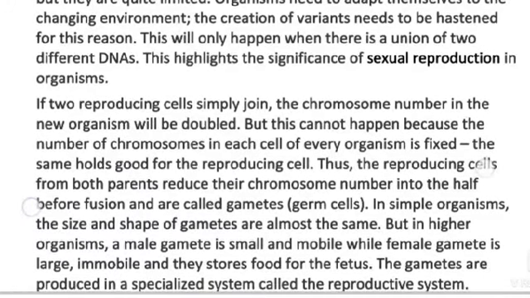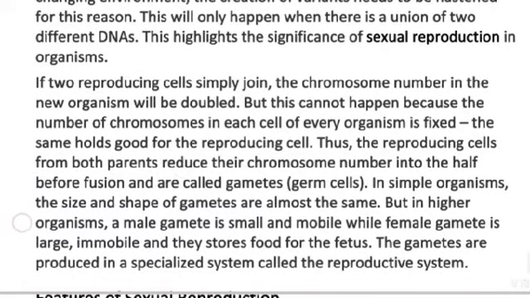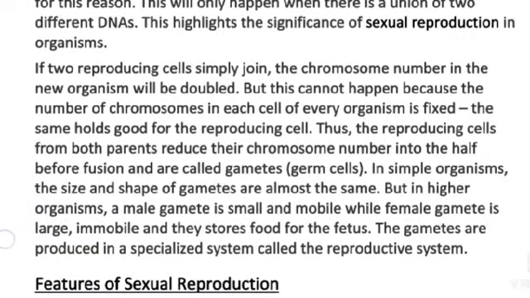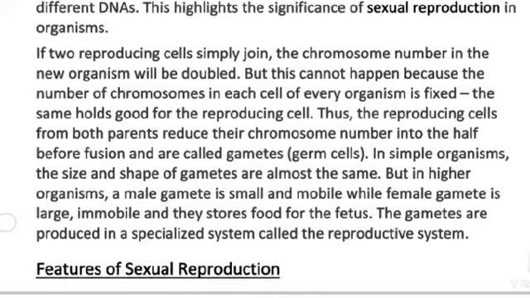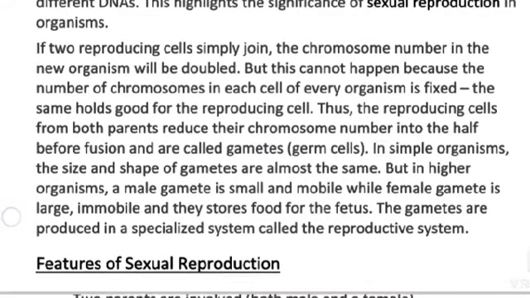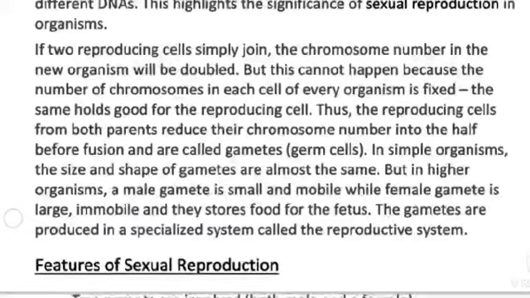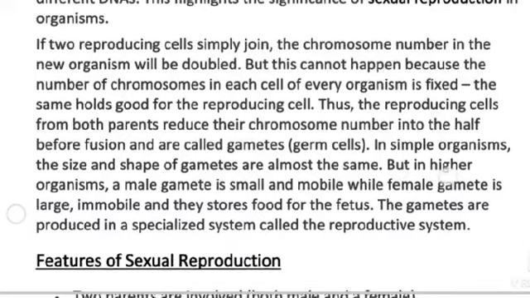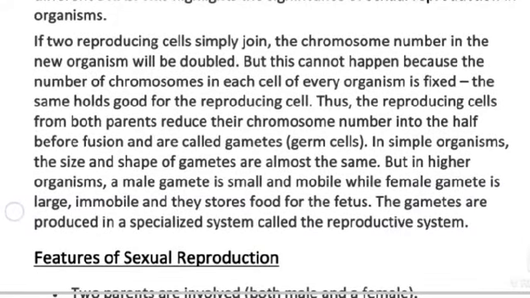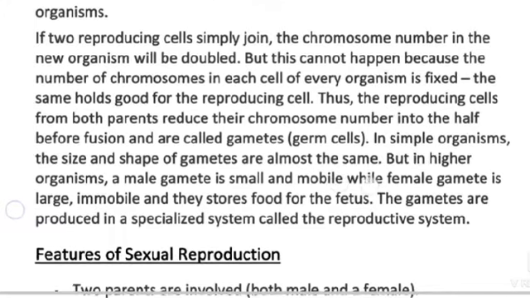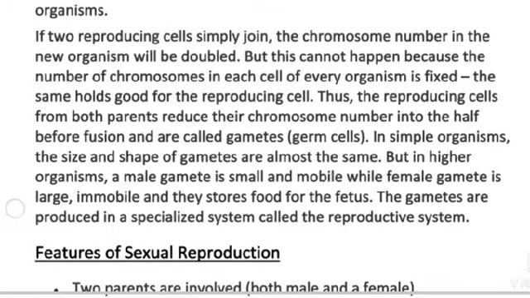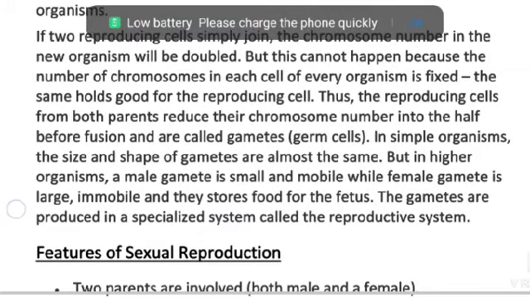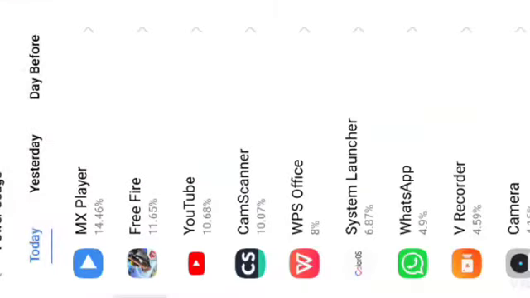Thus, the reproducing cells from both parents reduce their chromosome number to half before fusion and are called gametes or germ cells. In simple organisms, the size and shape of gametes are almost the same. But in higher organisms, a male gamete is small and mobile, while a female gamete is large, immobile, and stores food for the fetus.